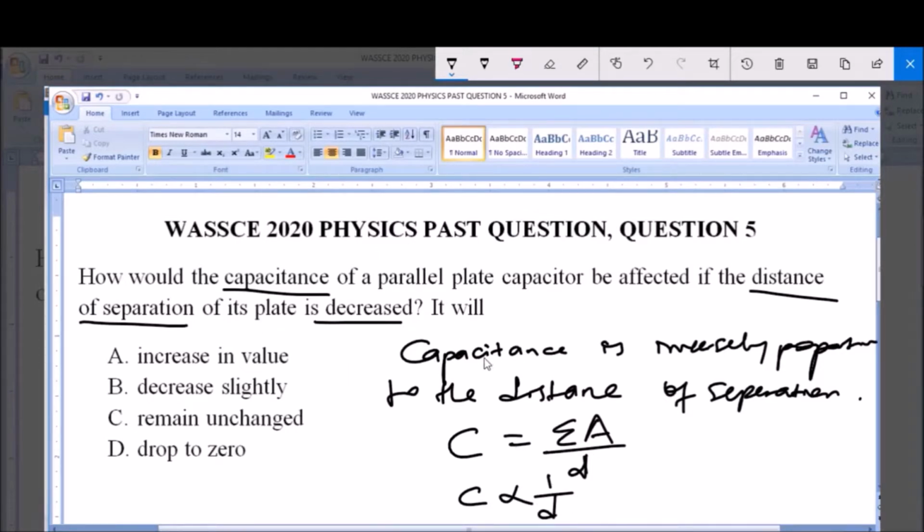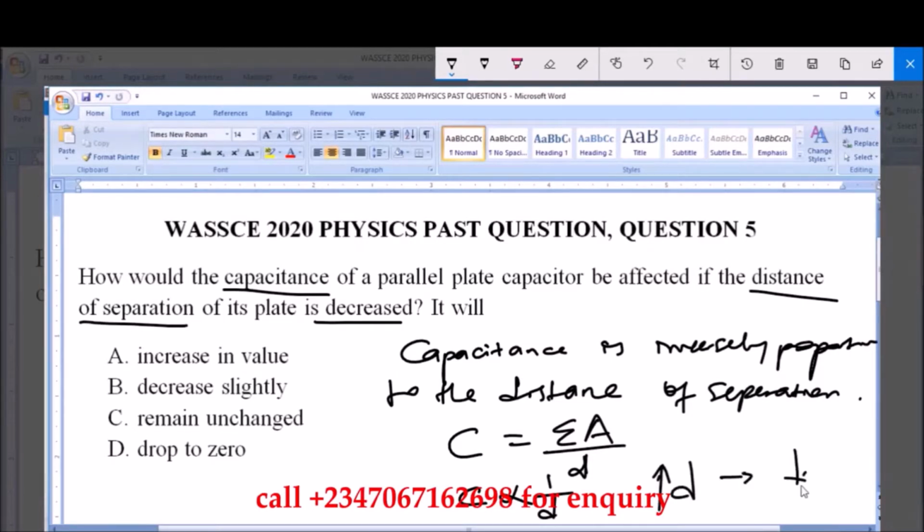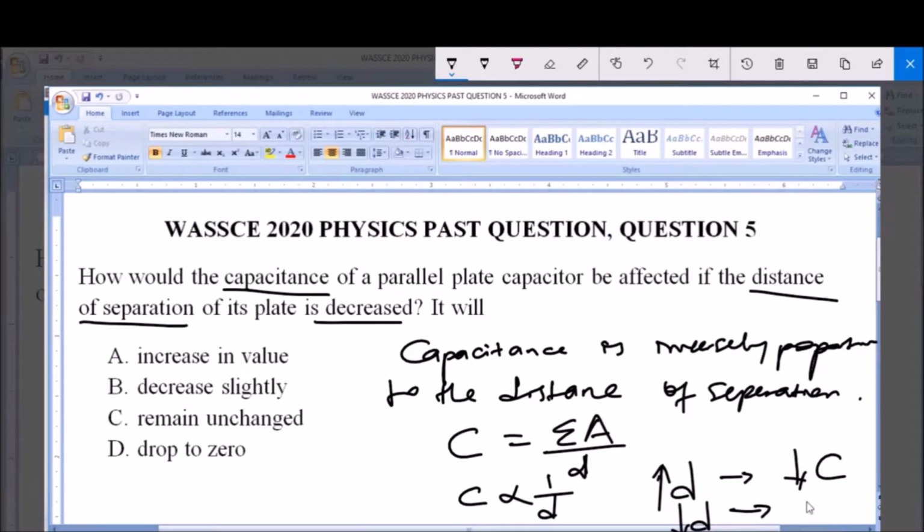Now because of this inverse proportion, when there is an increase in the distance of separation between these plates, you have a decrease in capacitance. But when there is a decrease in distance between the plates of this capacitor, there will be an increase in the capacitance.